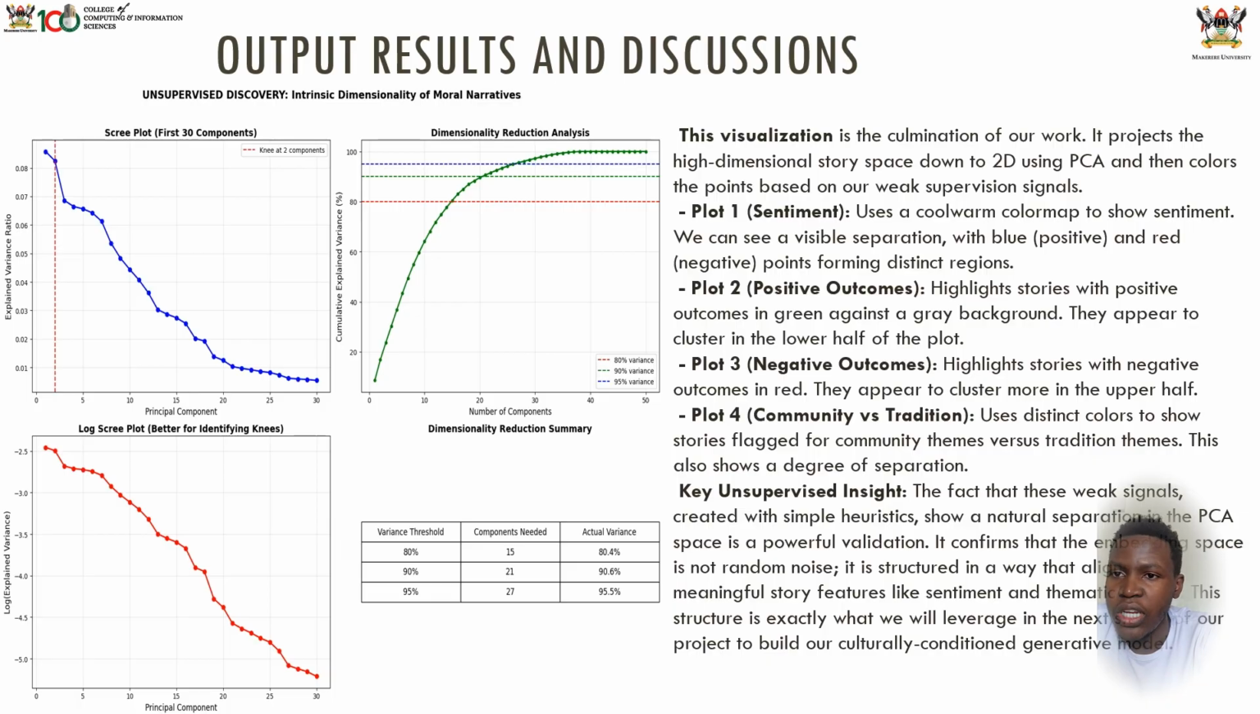Then when you look at plot number 4, it is community versus tradition. This one uses distinct colors to show stories flagged for community themes versus traditional themes. This also shows a degree of separation.